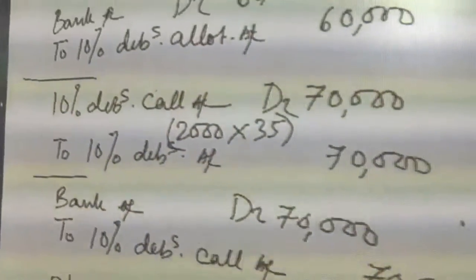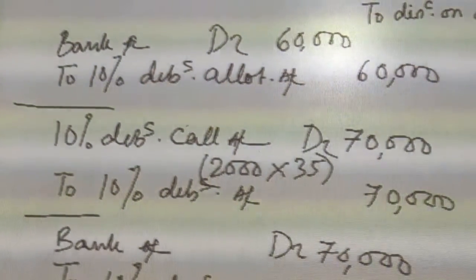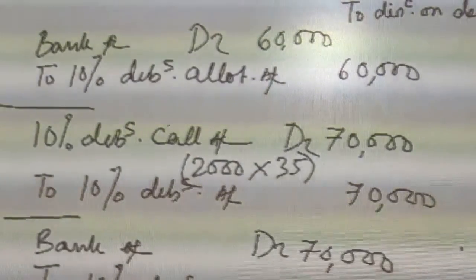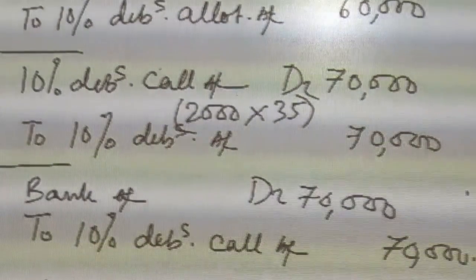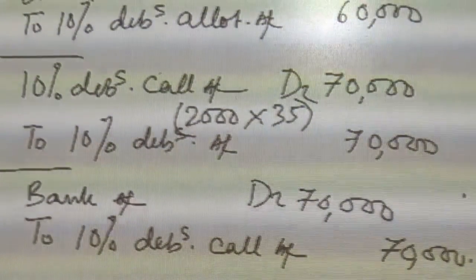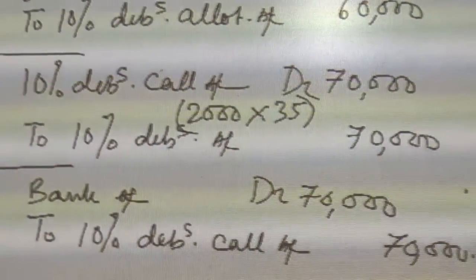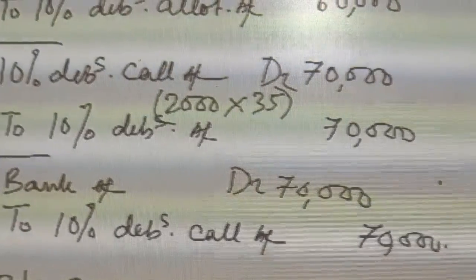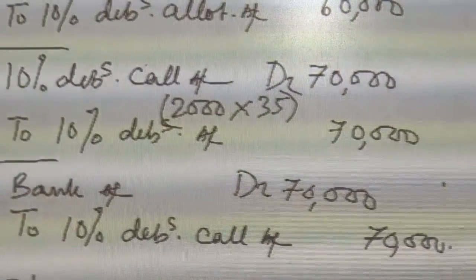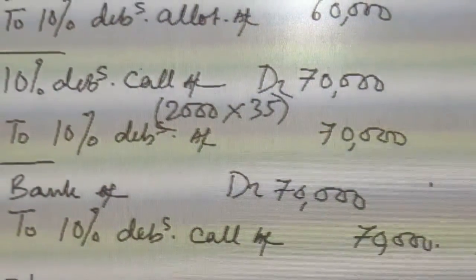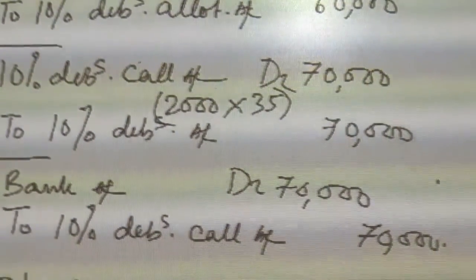So the next entry will be bank account debit 60,000 to 10% debentures allotment account 60,000. Then 10% debentures call account debit. Again I told you that in the call 35 rupees will be received. So 2,000 into 35, that will be 70,000, to 10% debentures account 70,000. I hope you understood how we got 35 rupees. 30 was received with application, 30 on allotment, 60. So the balance will be 95 minus 60, 35.